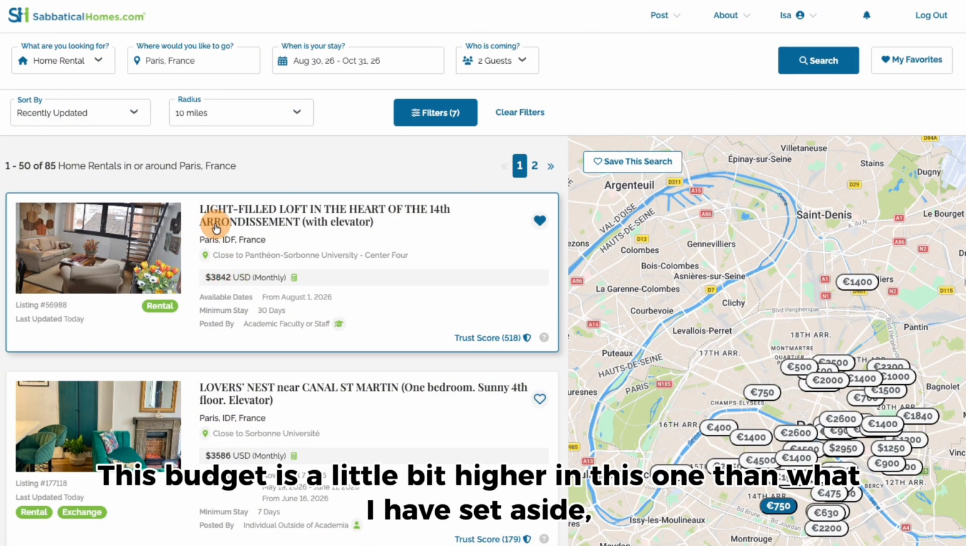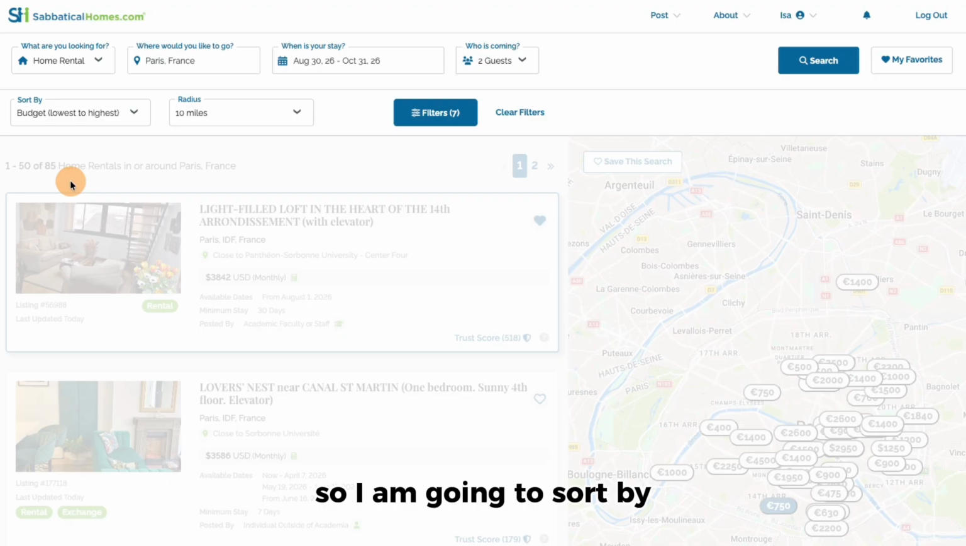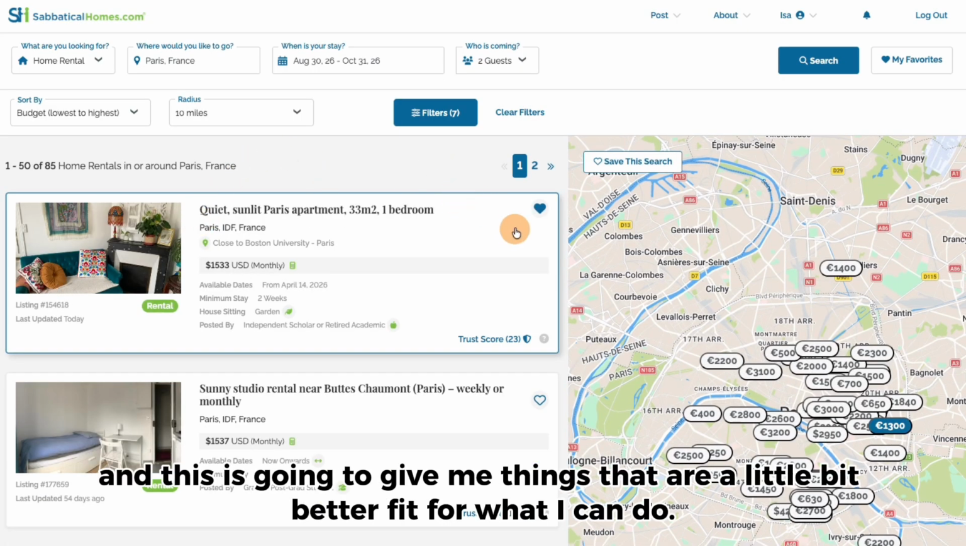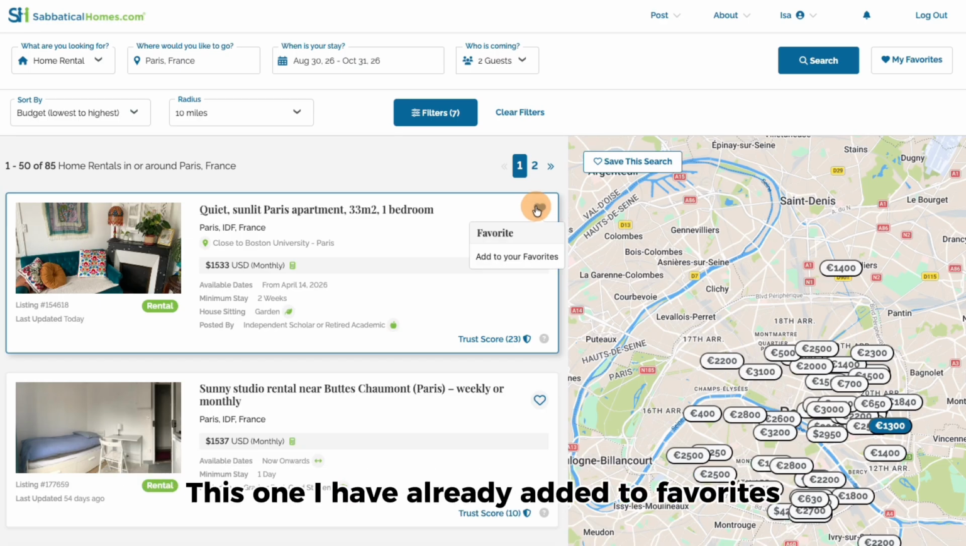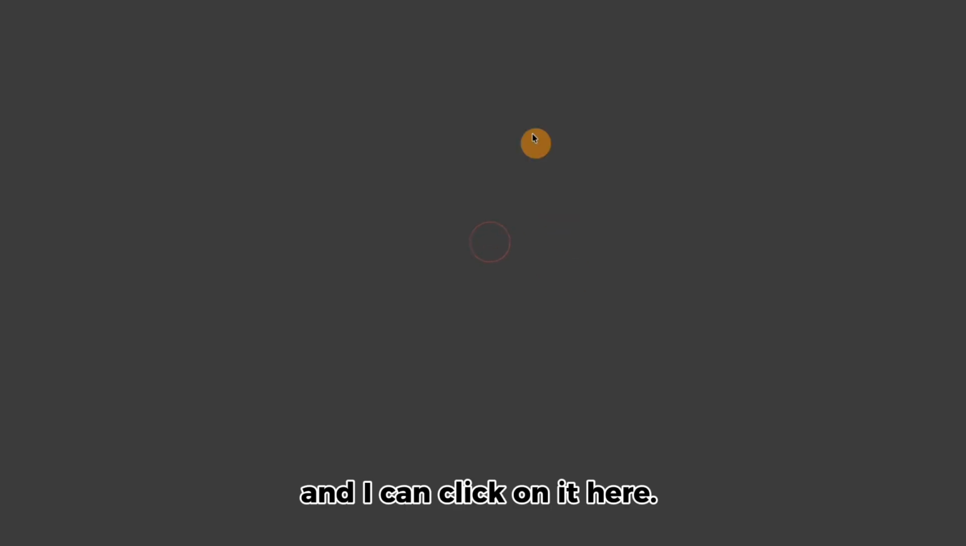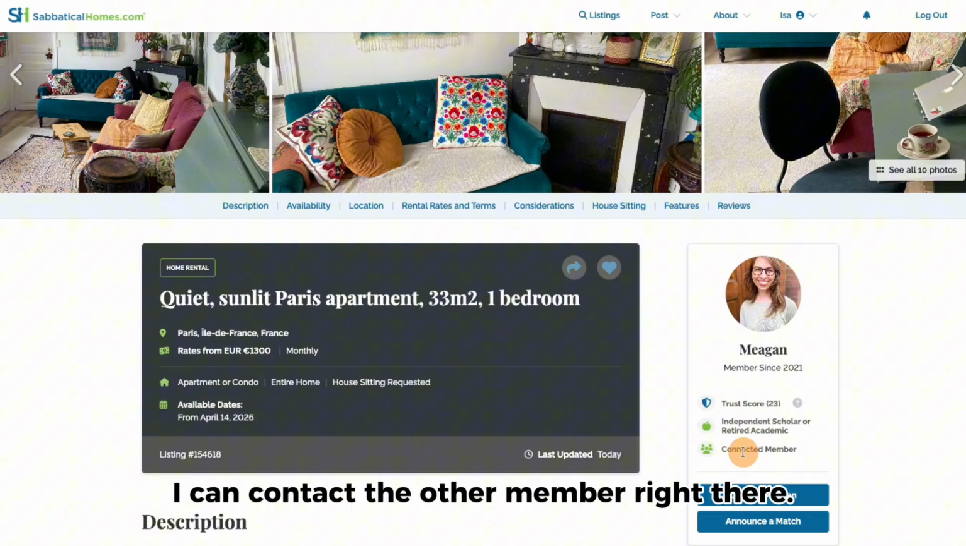This budget is a little bit higher in this one than what I have set aside. So I am going to sort by budget lowest to highest. And this is going to give me things that are a little bit better fit for what I can do. This one I have already added to favorites. And I can click on it here to see the listing. If everything looks good here, I can contact the other member right there.